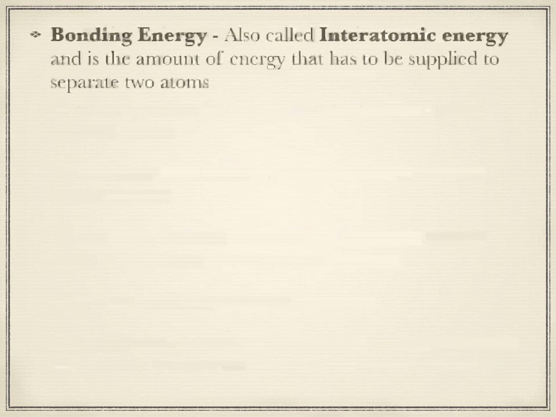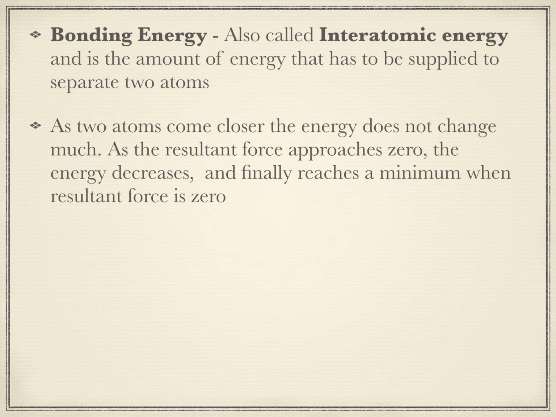Now, what is the meaning of bonding energy? It is also called interatomic energy and is the amount of energy that has to be supplied to separate the two atoms. Let us say that the two atoms are in equilibrium position. The amount of energy that is required to separate the two atoms is called bonding energy or interatomic energy. Now, as the two atoms come closer, the energy does not change much.